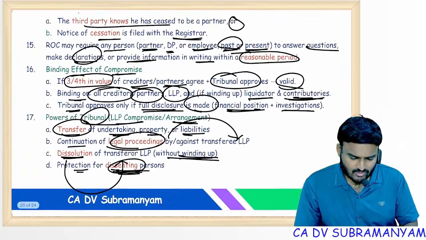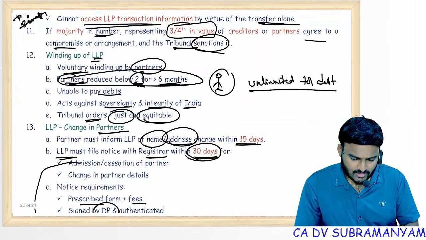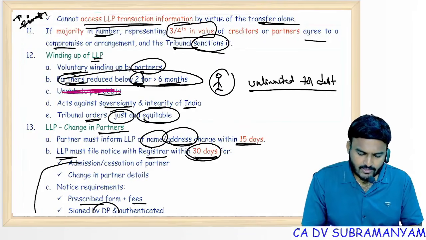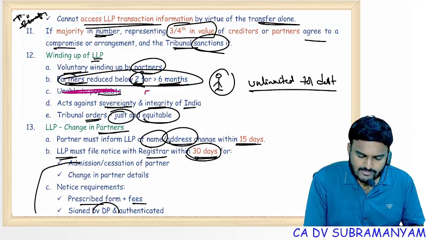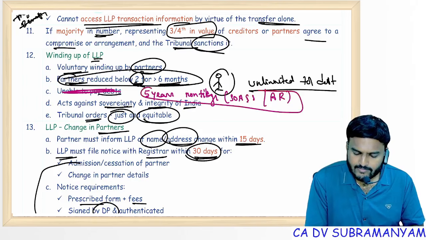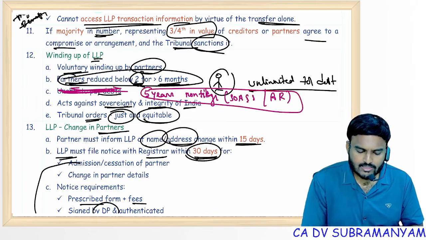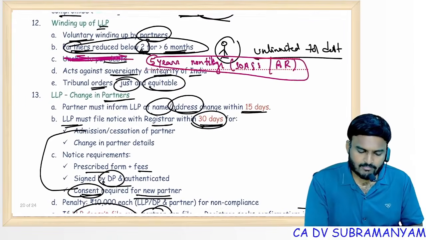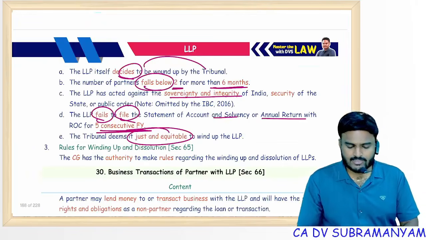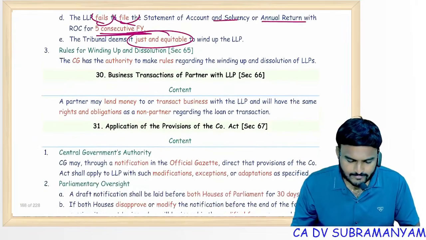I want to make a correction. It's not "unable to pay debts"; it's purely a printing error. It is non-filing of statement of account and solvency for 5 continuous years, and annual returns not filed for 5 continuous years. Then there is the LLP order for winding up. I'll make this change and re-upload the latest copy on the website. You can download it.